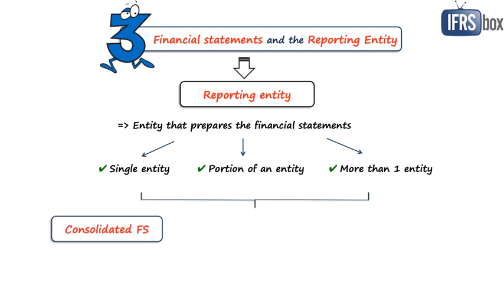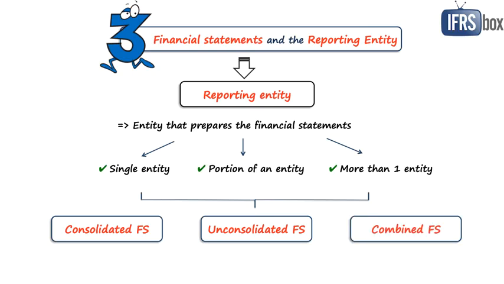Consolidated, where parent and subsidiary provide information as a single reporting entity. Unconsolidated, where parent alone provides the financial information. And even combined financial statements if a reporting entity comprises two or more entities not linked by a parent-subsidiary relationship.